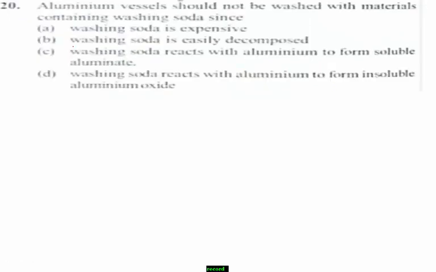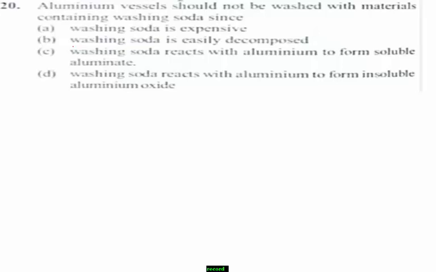Next question number 20. Aluminium vessels should not be washed with materials containing washing soda, since: washing soda is expensive, washing soda is easily decomposed, washing soda reacts with aluminium to form soluble sodium aluminate, or washing soda reacts with aluminium to form insoluble aluminium oxide.